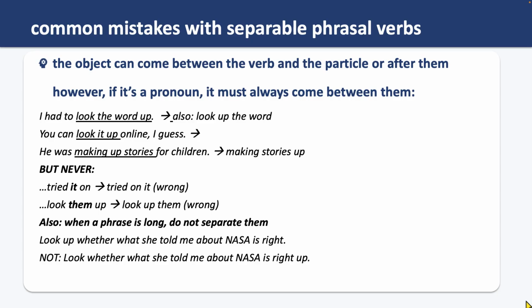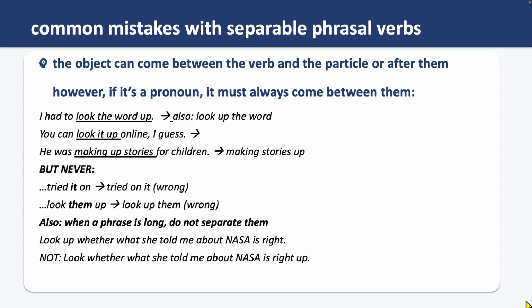A pronoun? Yes, take a look at these examples. Tried it on. Tried it on is correct, but it is wrong to put the pronoun it after the phrasal verb. Tried on it is always wrong, unless we imply something different.